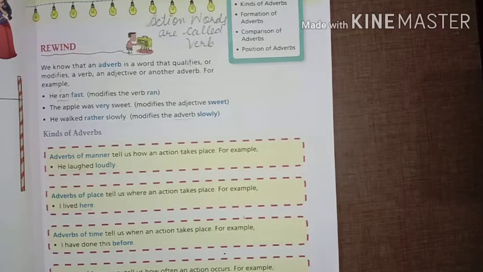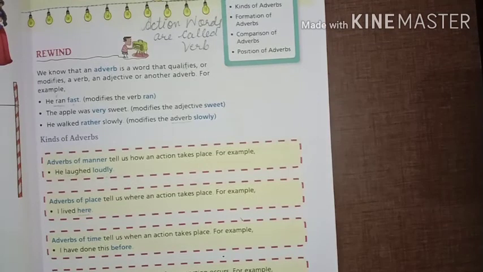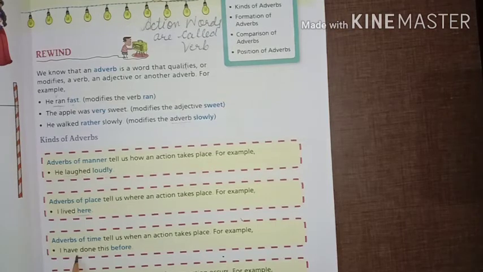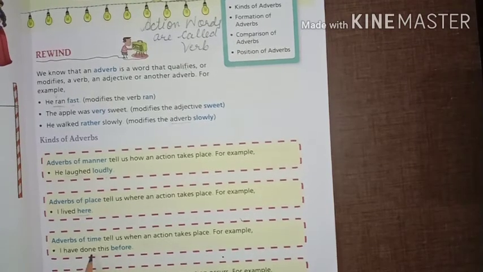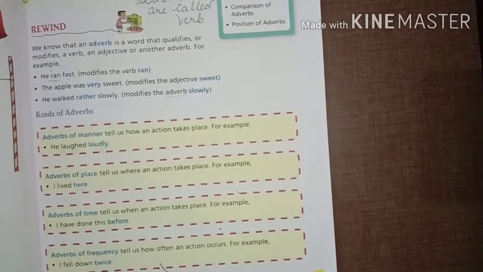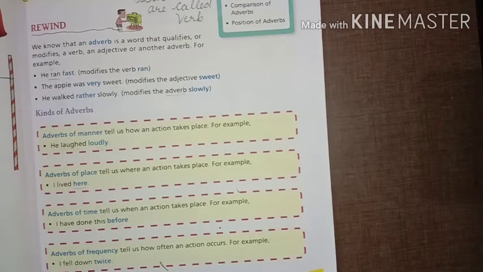Come to the next, adverb of time. Adverb of time tells us when an action takes place. So whatever the action we will do or have done, when it will be done. It means वो action कब किया. We will here define the time of the verb. So whenever we define the time of a verb, it is included as an adverb of time. Let's see the example. I have done this before. So here we write the time of doing some work and it is before. Before मतलब पहले किया मैंने.